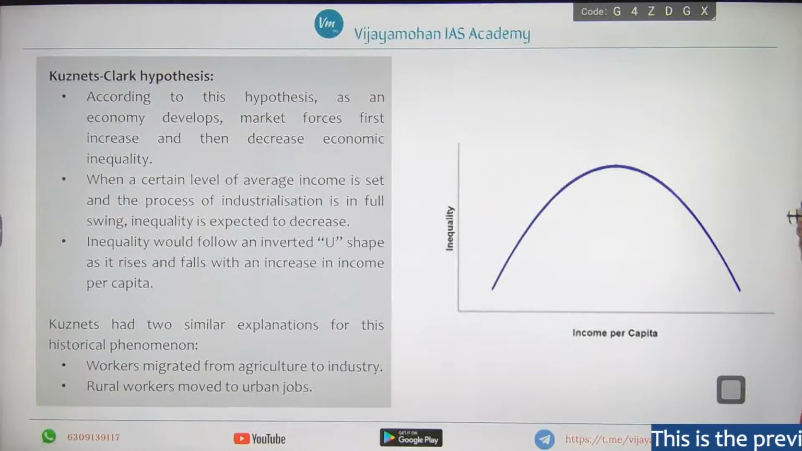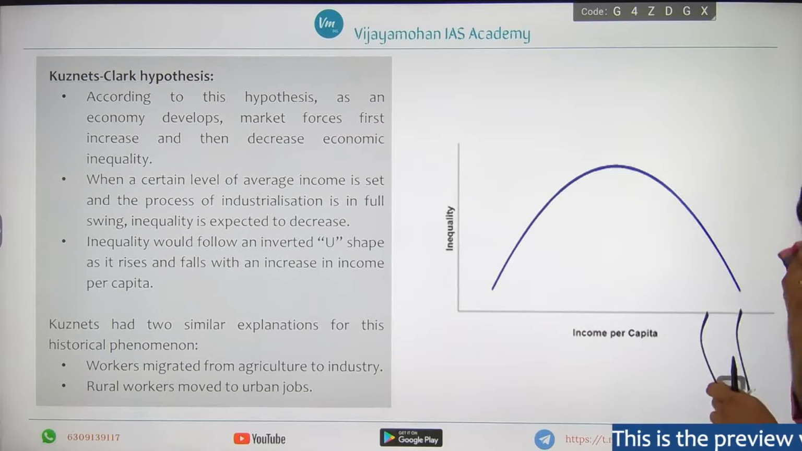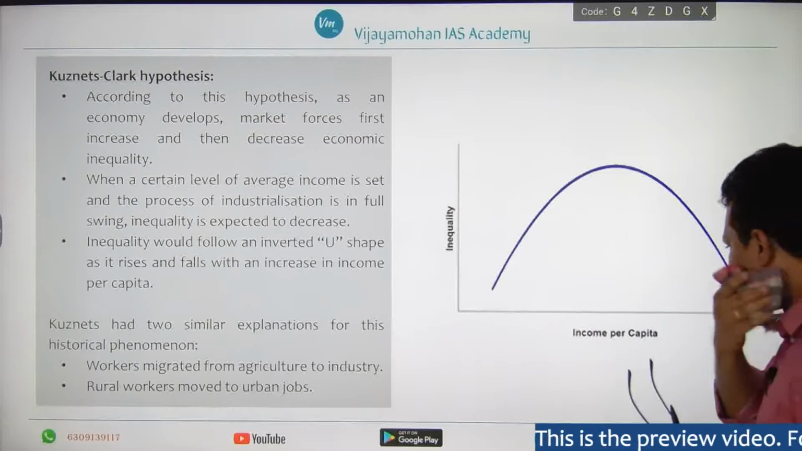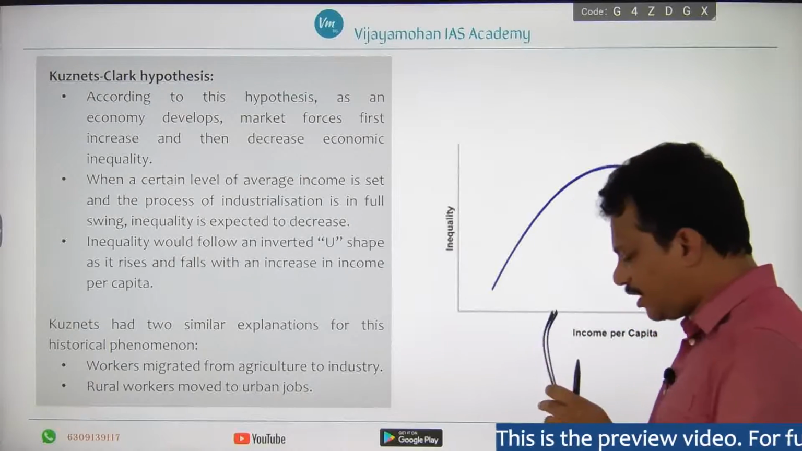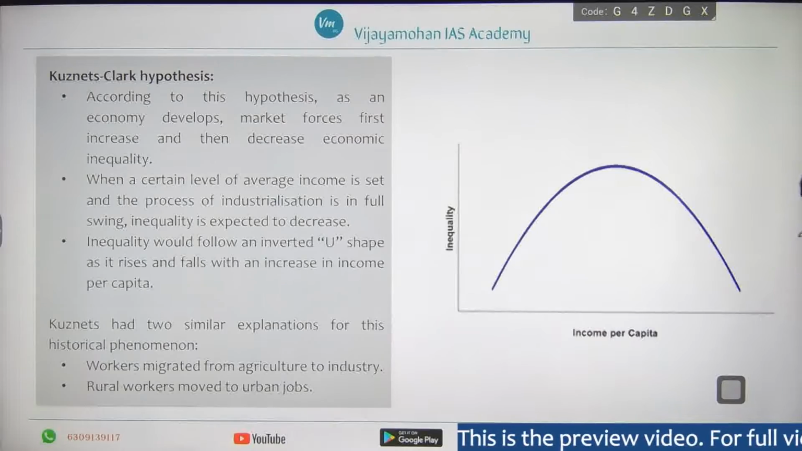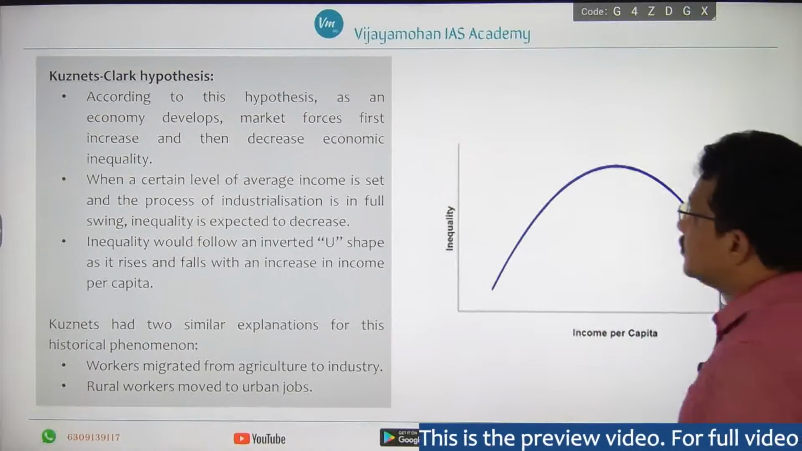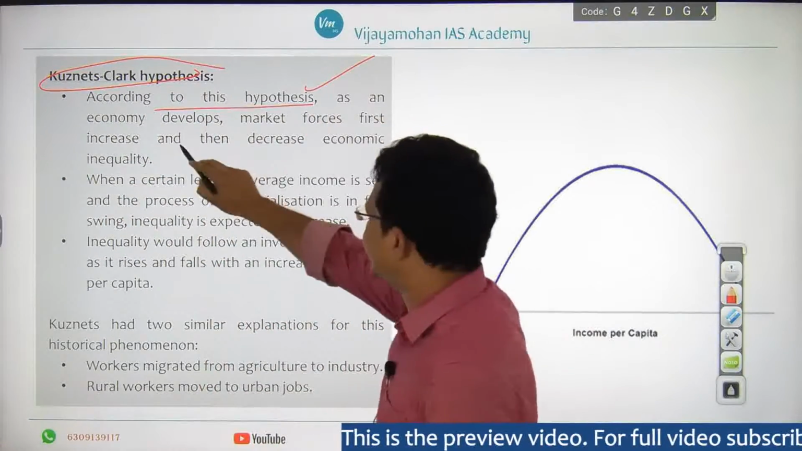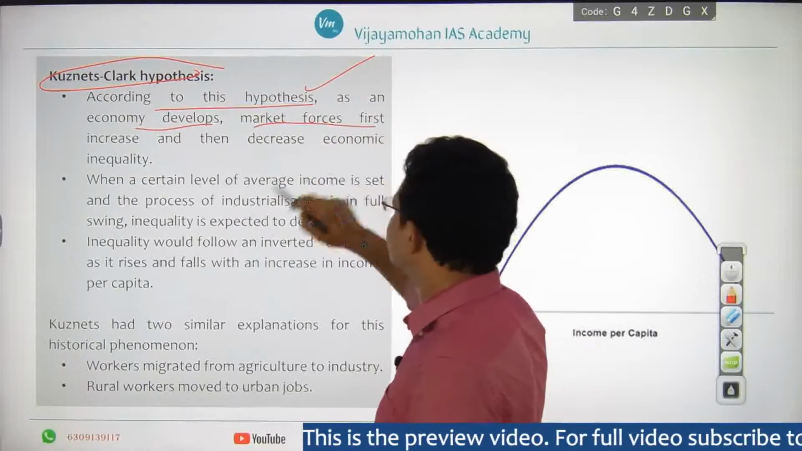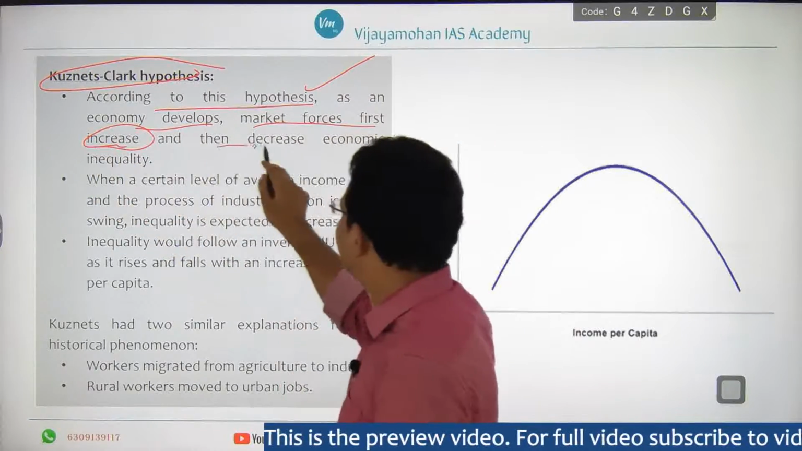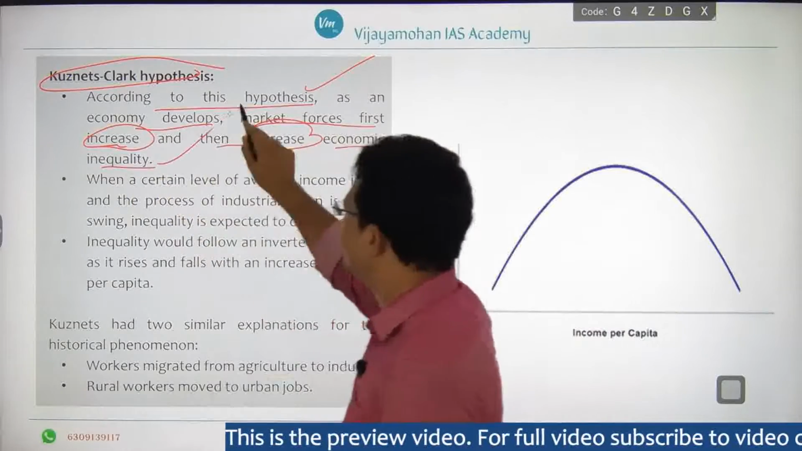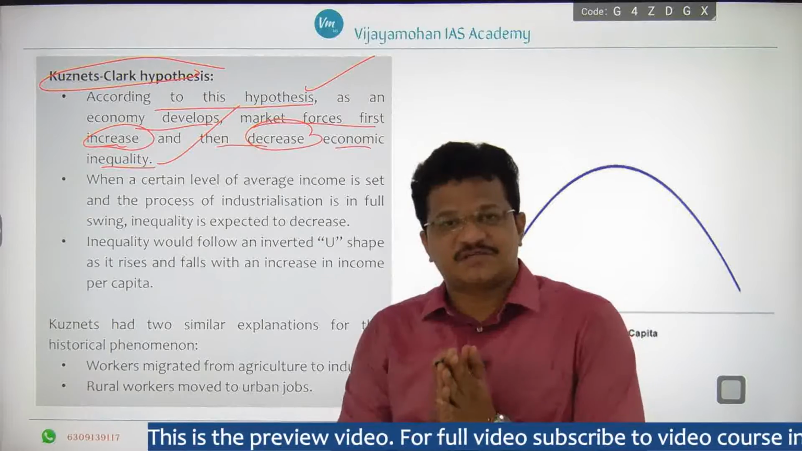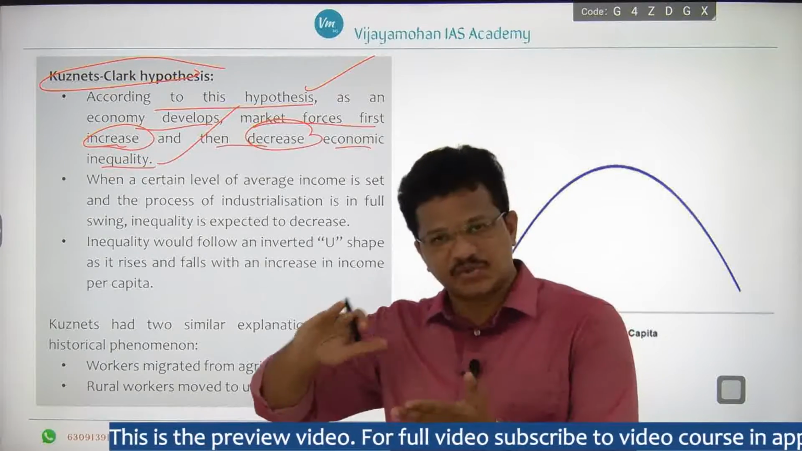Now we will see one of the important phenomena, that is the Kuznets and Clark hypothesis. We will observe how inequality changes as the economy proceeds from low development to high development, right? According to this hypothesis, as an economy develops, market forces first increase and then decrease economic inequality.